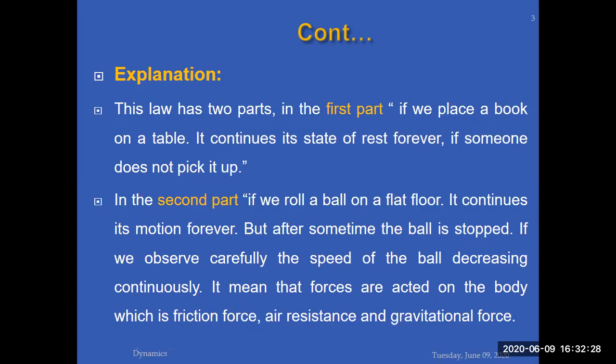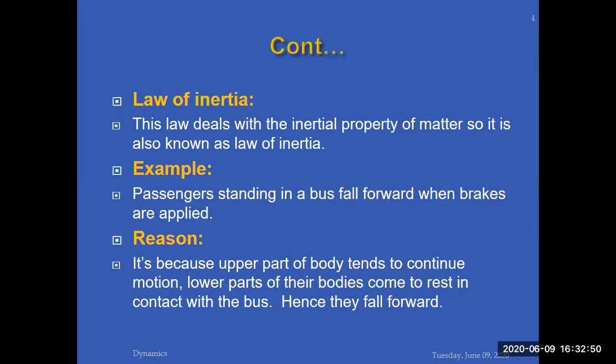According to Newton's first law of motion, a moving body must keep moving. But why does it stop? Because a number of forces act on the moving ball in the opposite direction. When you apply an action, there is also a reaction. Those forces are friction, air resistance, and gravitational force. These forces try to stop the ball, so that's why it stops. Newton's first law of motion is also called the law of inertia.